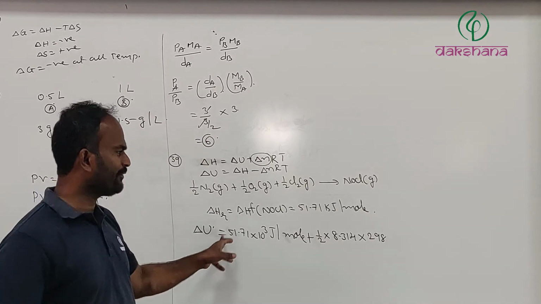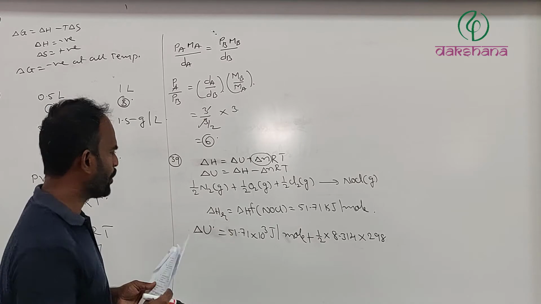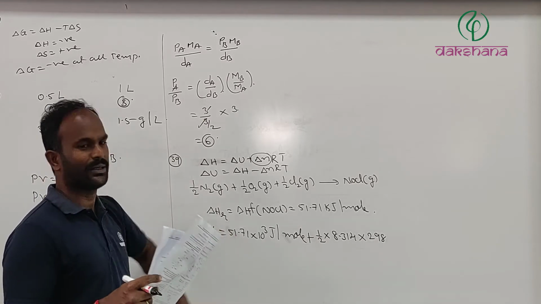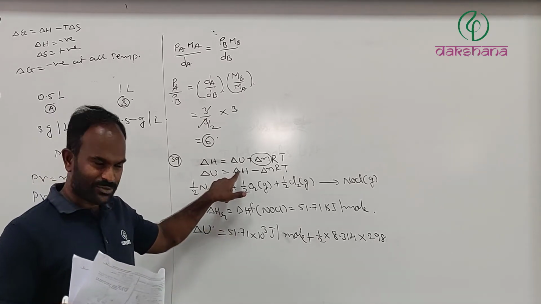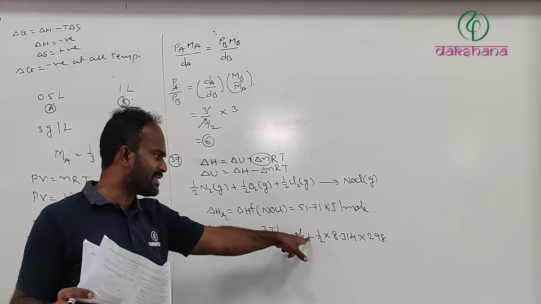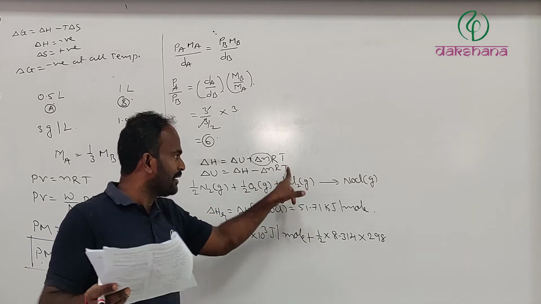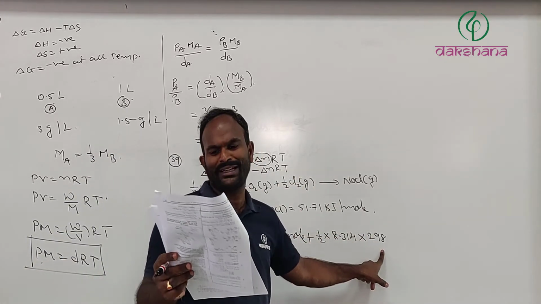Therefore, the value which will come out is a little more than that. Therefore, option D is going to be the correct one. I substituted the R value here, and the T value, 298, also.